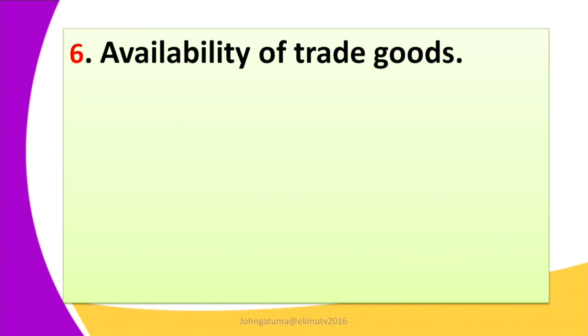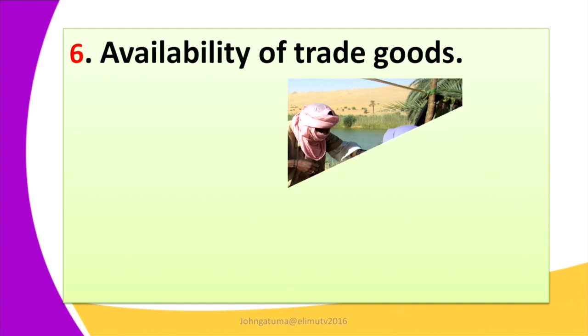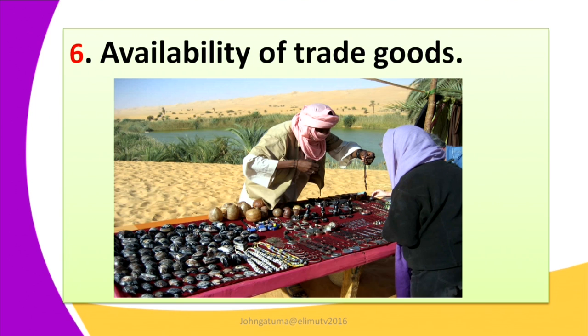Six, there was availability of trade goods. Presence of the trade goods enabled the trade. You can see in the illustration, the trade goods were so many. The trade goods were introduced all the way from the Maghreb to the Sudan kingdoms, or rather West Africa. We have goods such as salt, beads, glassware, and many others that were introduced in this trade. So this availed the goods for trade, and this encouraged the development of the trade, and the traders were able to engage in transactions.